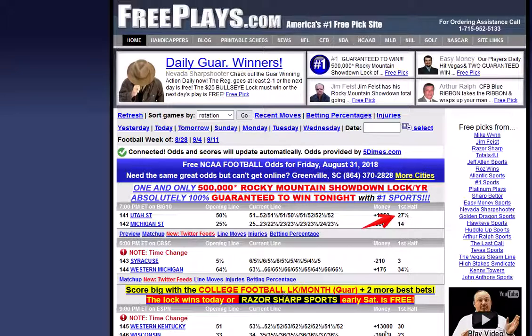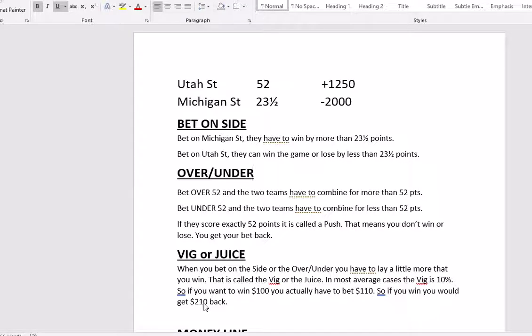Now we're going to switch over to another page here real quick, just to get away from all the other numbers on the page and make it maybe a little less confusing. Once again, here we go. Utah State at Michigan State. Currently the line is Michigan State 23.5. Now what that means is, well, we just kind of lost the page, but it should pop back in here for just a second.